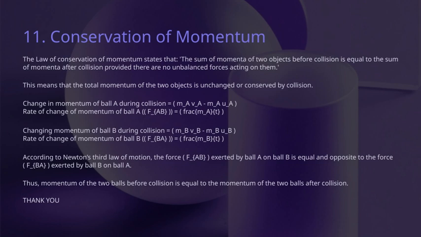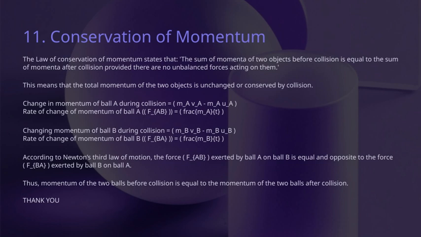Similarly, for ball A, the change in momentum is ma va minus ma ua, and the force exerted by ball A on ball B can be expressed as (ma va minus ma ua) divided by t. What's key here is that these forces are equal and opposite, aligning with Newton's third law, and they reflect how momentum is transferred during the collision.